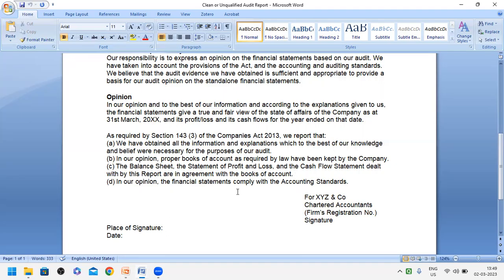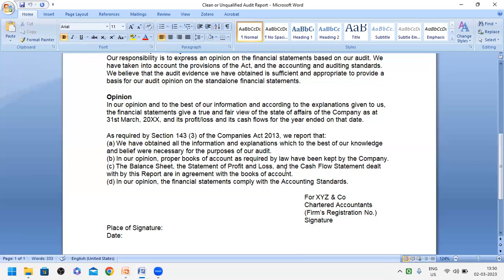In our opinion, the financial statements comply with the accounting standards. If you give 4 to 5 lines here, it gives clear-cut information that this is a clean report. At the end of this report, he has to write the address for which company, XYZ company, he is a chartered accountant. Here in the question, it is Star Company Limited, and he has to write the auditing firm's registration number, and he has to sign individually.